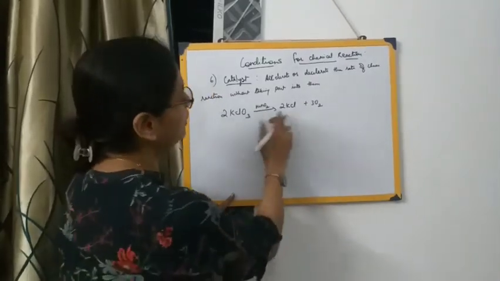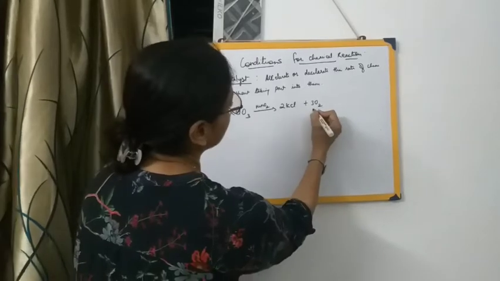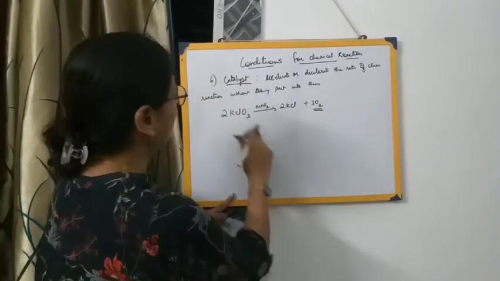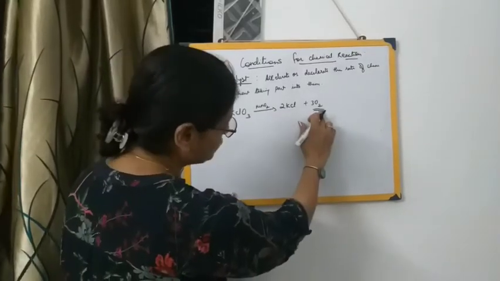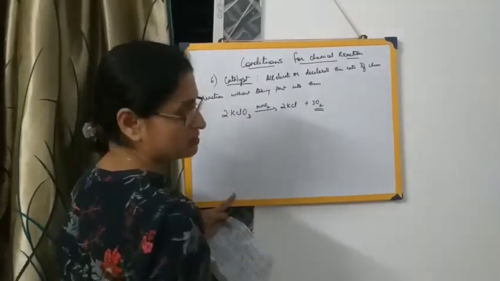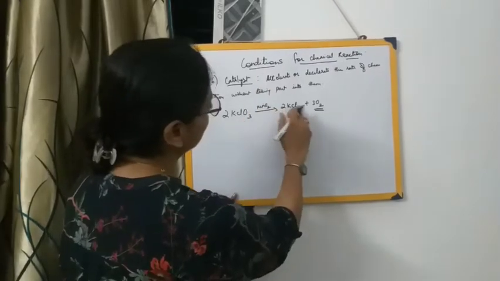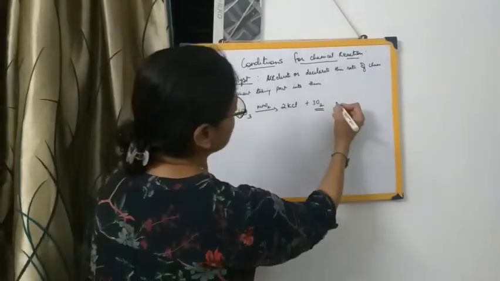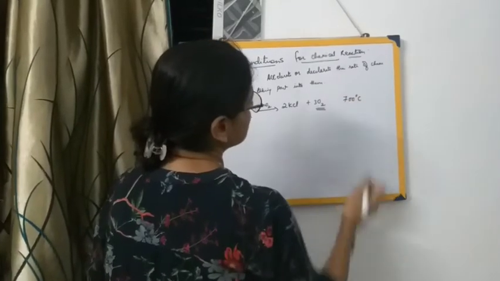We use this reaction for the production of oxygen. So when we need to prepare oxygen, we carry out this reaction. Decomposition means breaking up potassium chlorate to form potassium chloride and oxygen. It takes place at a temperature of about 700 degrees Celsius, which is a very high temperature.